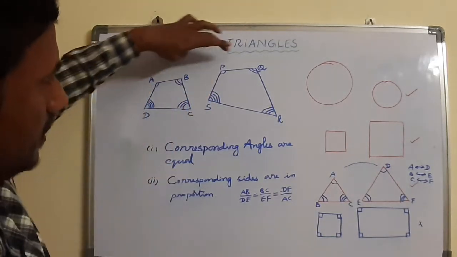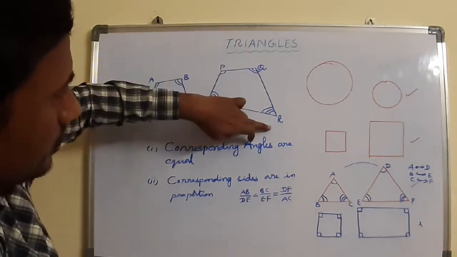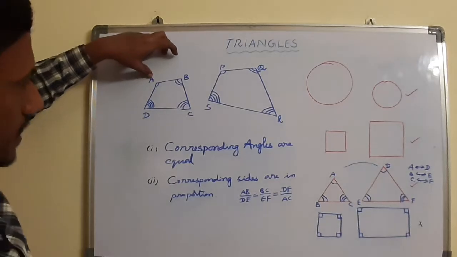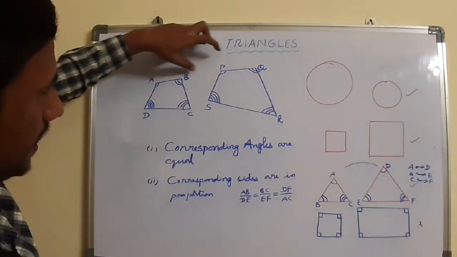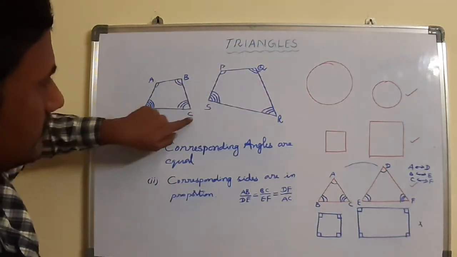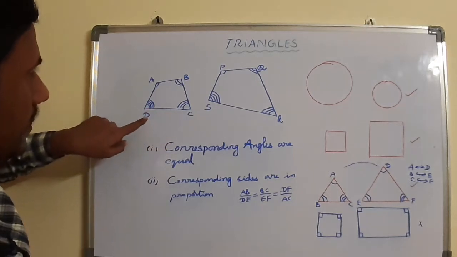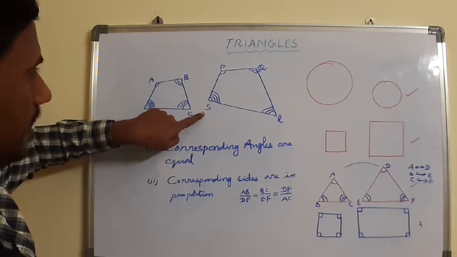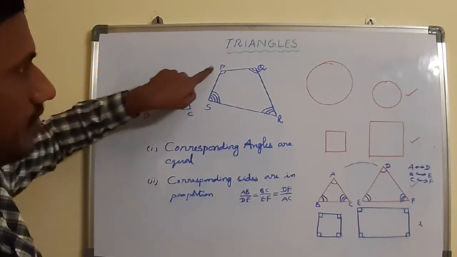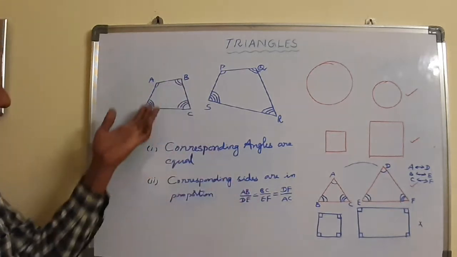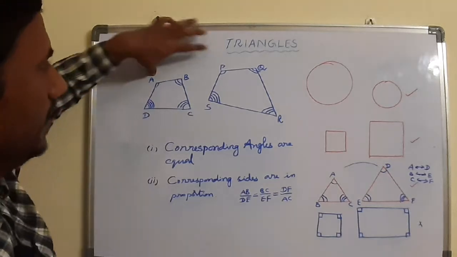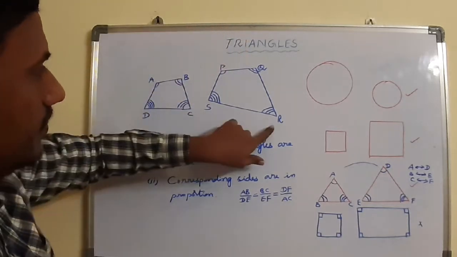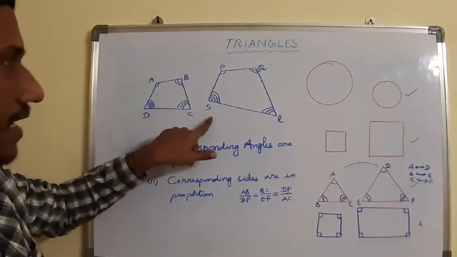Sometimes angle A may be equal to angle Q, angle B equal to angle R, angle C equal to angle S, and angle D equal to angle P, maybe. For example, here I am taking angle A equal to angle P, angle B equal to angle Q, angle C equal to angle R, angle D equal to angle S.